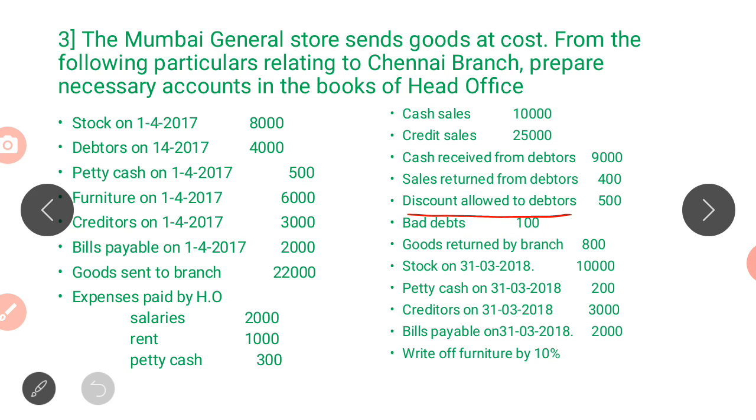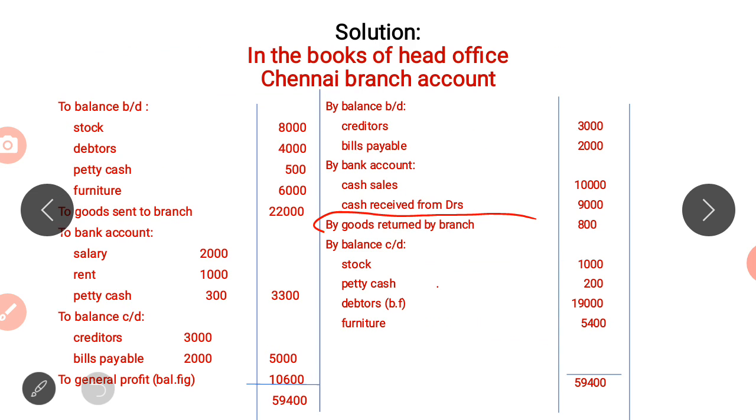Okay, next, goods returned by the branch. Where will you record goods returned by the branch? Goods are returned back to the head office, so we will record it on the credit side as goods returned by branch 800.